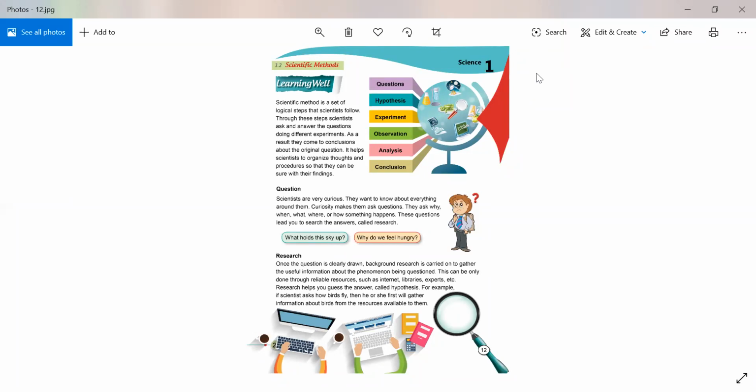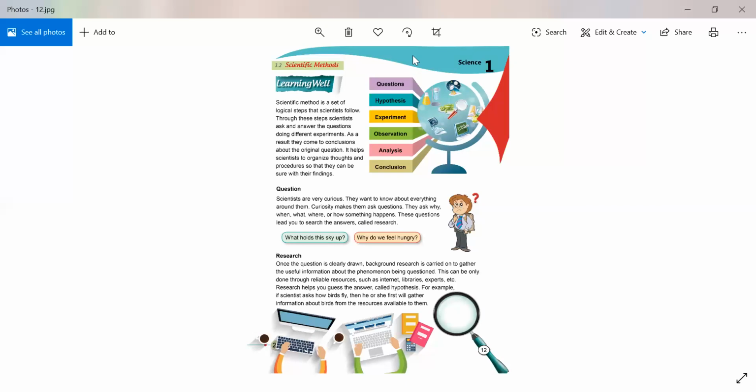For example, if we want to ask something and we are facing difficulties, scientists have given proofs about them. They answer the questions by doing different experiments, and as a result they come to a conclusion. It means after the result they come to a conclusion about the original question, what the answer is and what the reason is behind that, after doing their experiment. And it helps scientists to organize thoughts and procedures so that they can be sure of their findings.